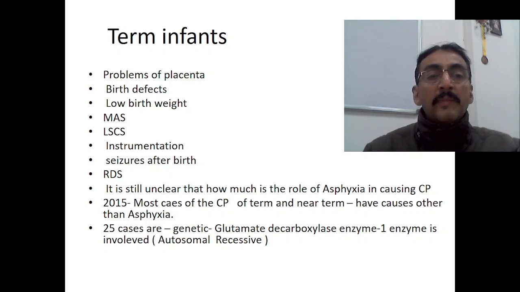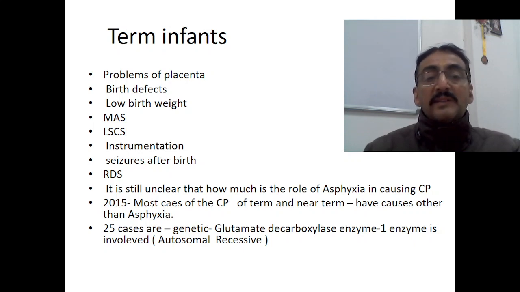The brain is also involved. Then LSCS babies also have more risk than instrumentation, as I told, injuries, etc. may be the cause. Seizures after the birth: if the baby has seizures after the birth due to any of the causes, that also carries high risk in a term baby. Respiratory distress syndrome will cause reduced oxygenation to the brain, and that leads to the problem.